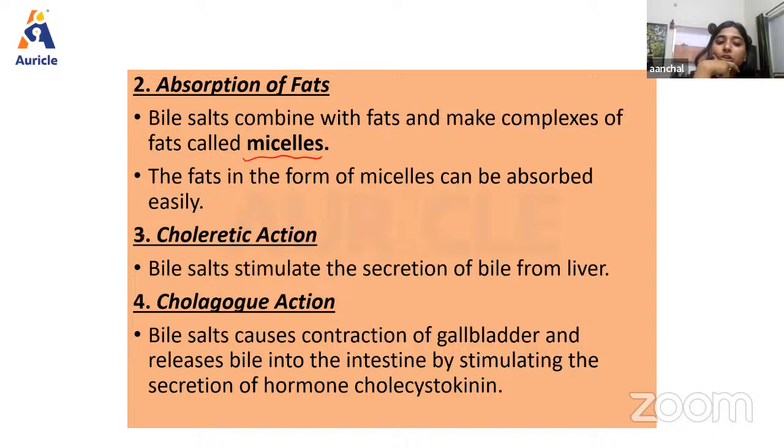Then we have the choleretic action. Basically, bile salts also stimulate the secretion of bile from the liver. Then we have the cholagogue action. Bile salts cause contraction of the gallbladder and release bile into the intestine by stimulating the secretion of a very important hormone that is known as cholecystokinin.